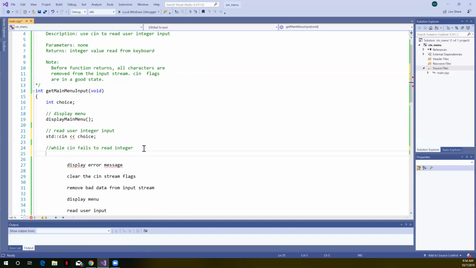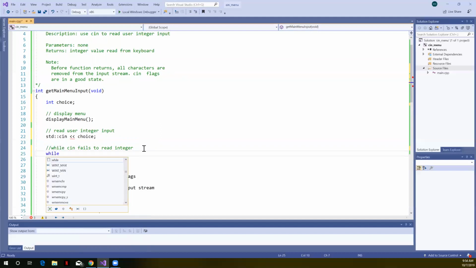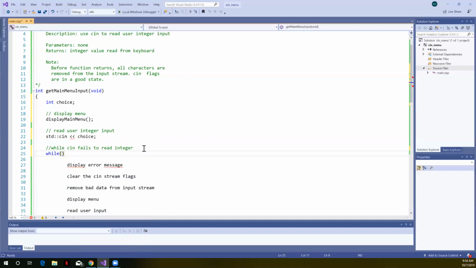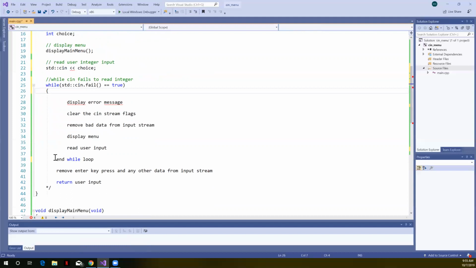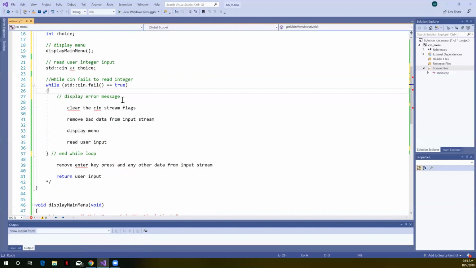So let's write our while condition. While std::cin.fail, so we'll call the fail flag. If that returns true, we know that this has failed to read. And so our action then, when that happens, is we're going to display an error message.